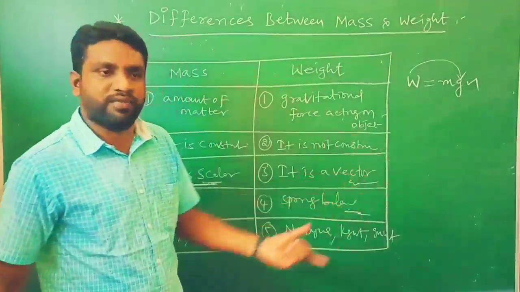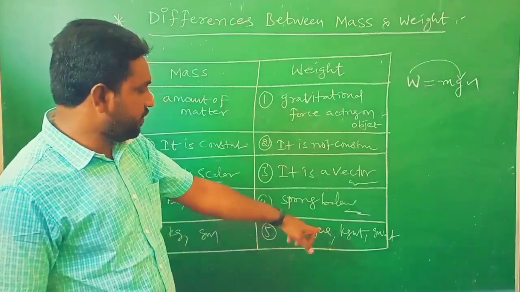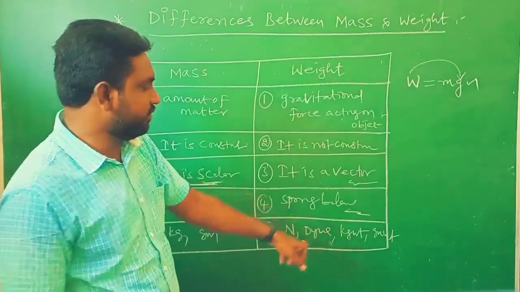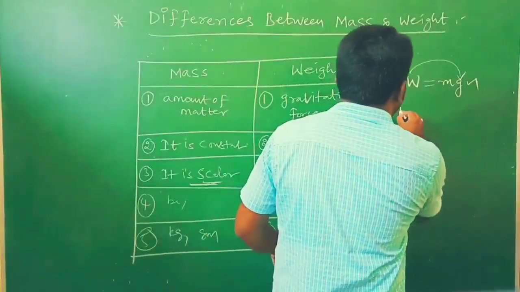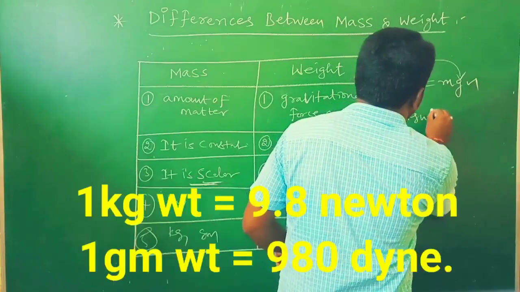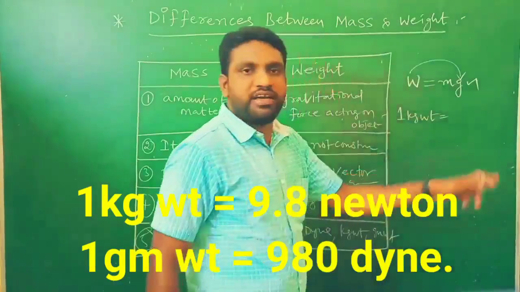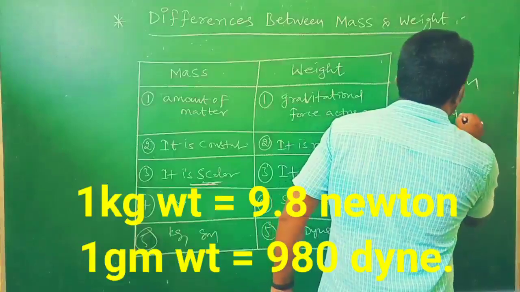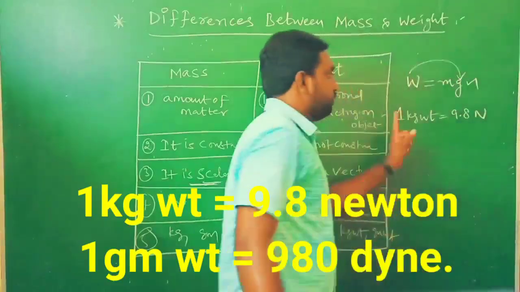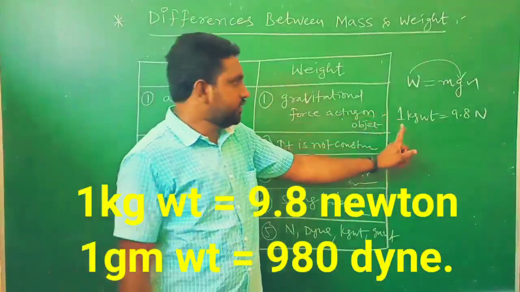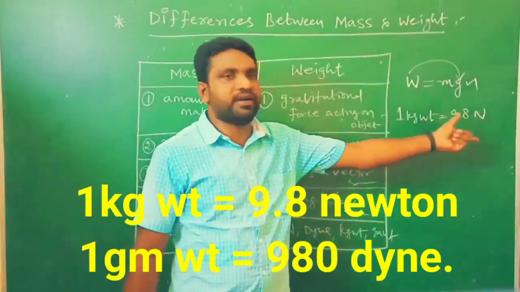Kg weight and gram weight. So here, one thing you should remember regarding the conversion between newton and kg weight. Everyone should remember this. This is important in competitive exams. So 1 kg weight equals 9.8 newtons. Very important, that one. So 1 kg weight equals 9.8 newtons.